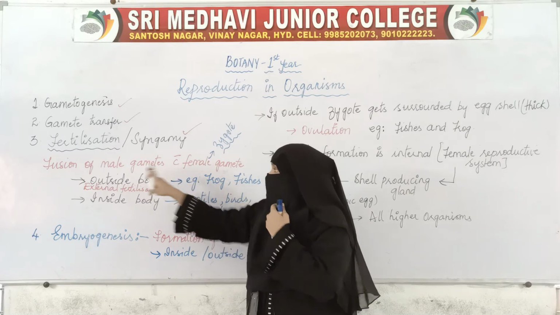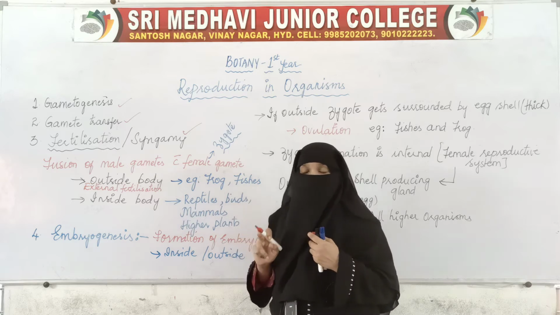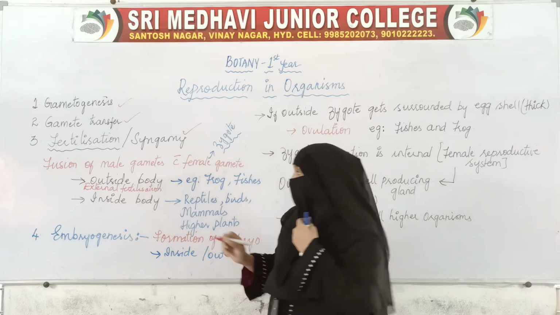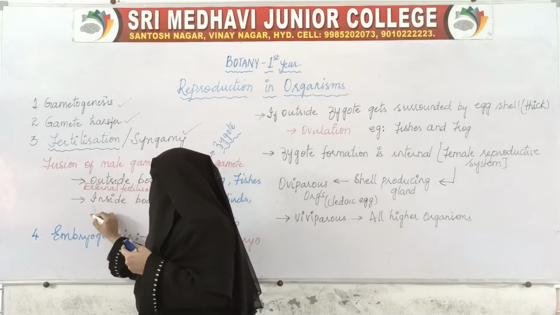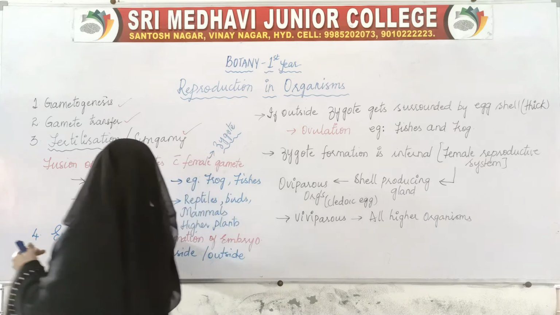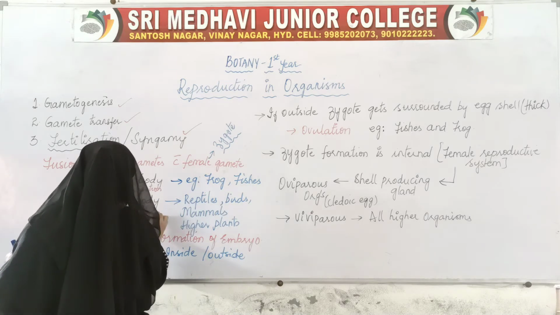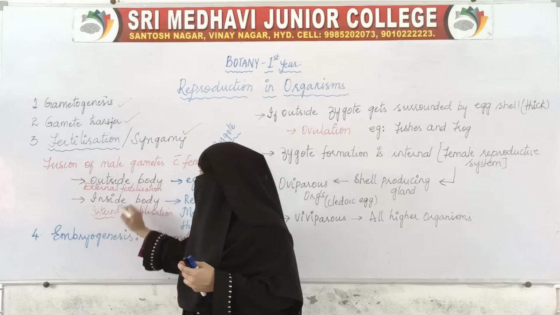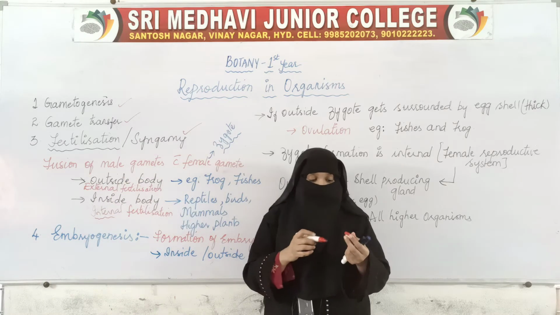And if this fusion takes place inside the bodies of the organism, then such fertilization is called internal fertilization. Internal means inside, external means outside the body.